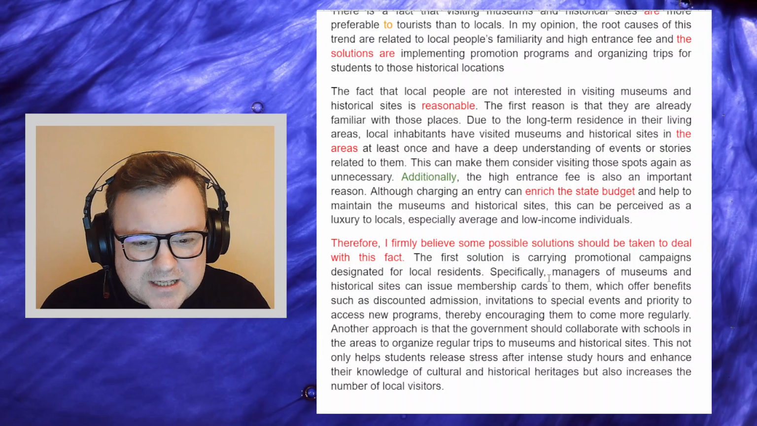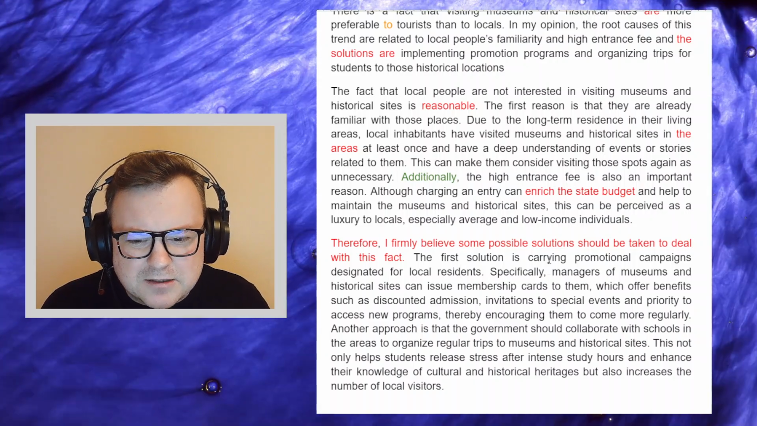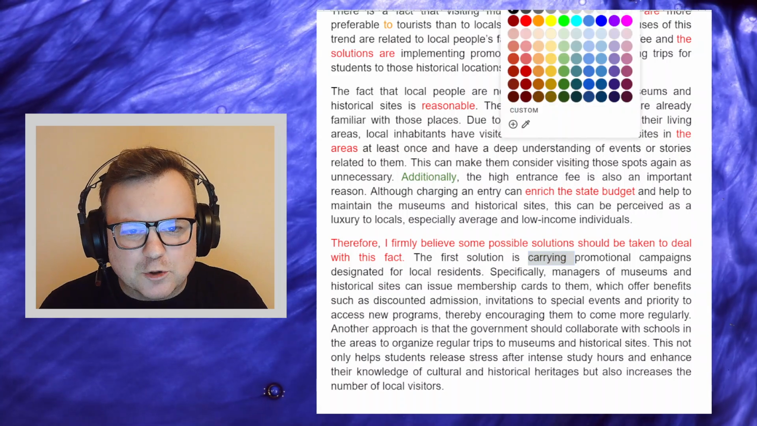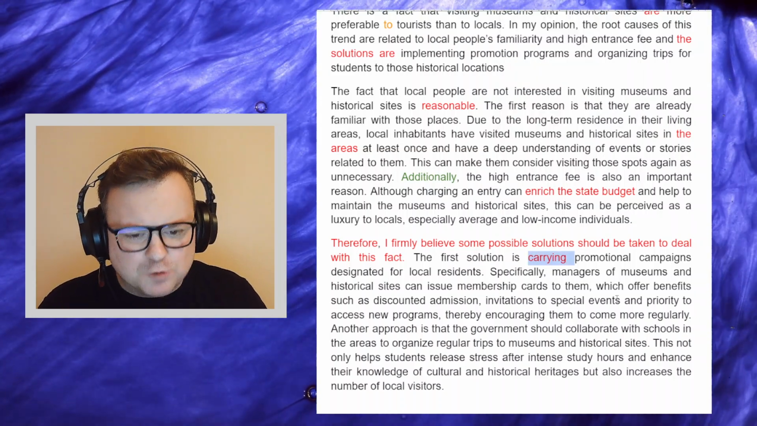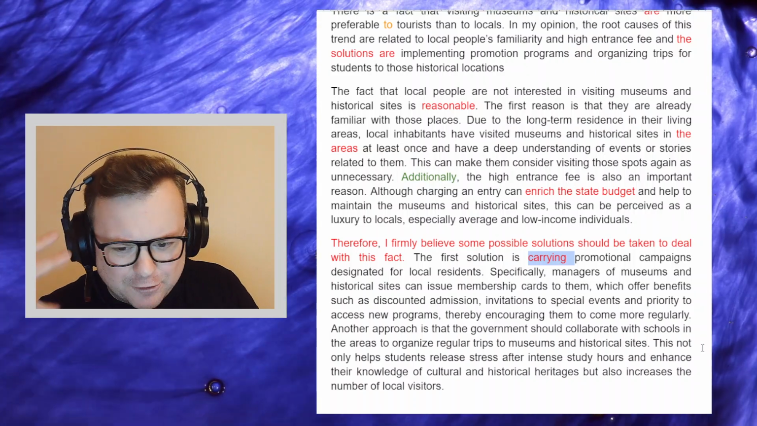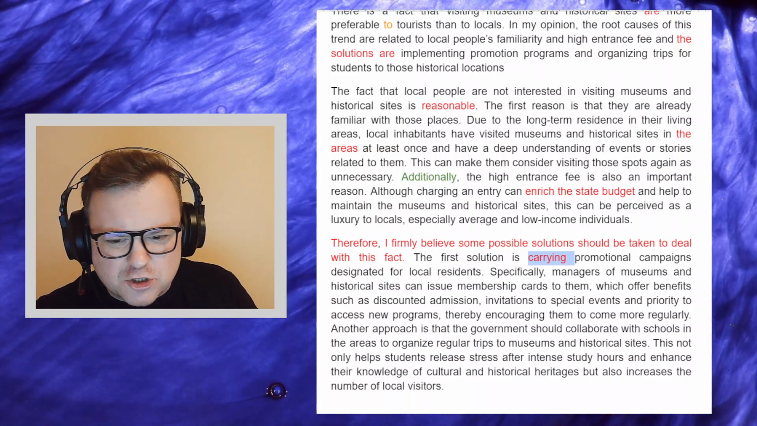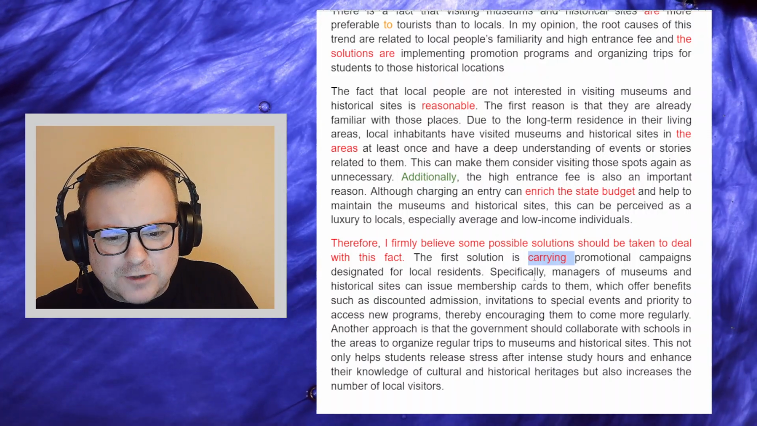The first solution is carrying promotional campaigns. I know what it means to carry promotional campaigns. You can carry out promotional campaigns, but carrying promotional campaigns is strange. Designated for local residents.